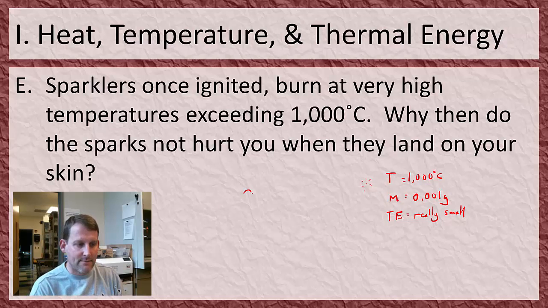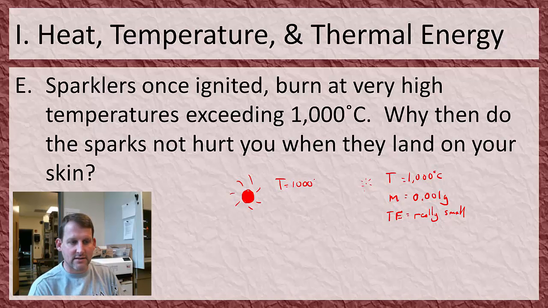Whereas if you were to have a chunk of this sparkler stuff fall off and hit your hand, and it's all burning crazy, its temperature is still equal to 1,000 degrees Celsius. It's not hotter now that it's a bigger chunk. Let's say the mass is 1 gram instead of 0.001 grams, so 1,000 times more mass.